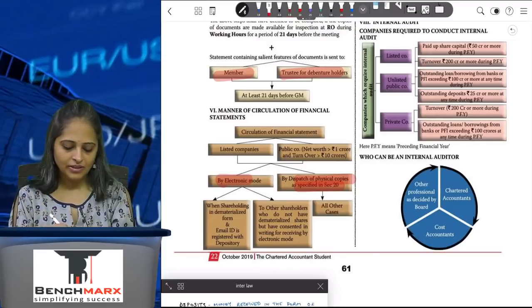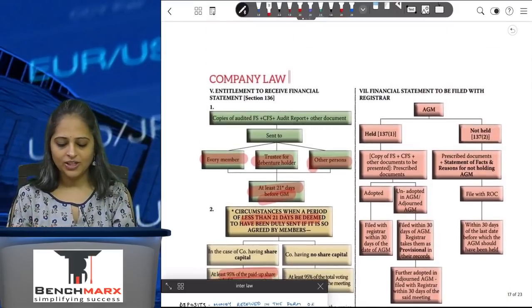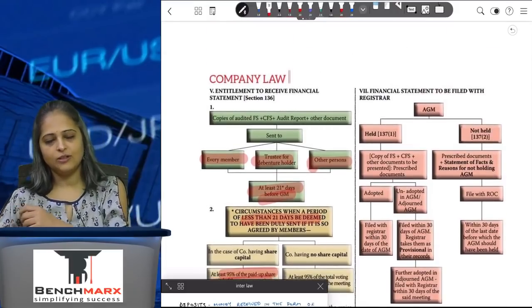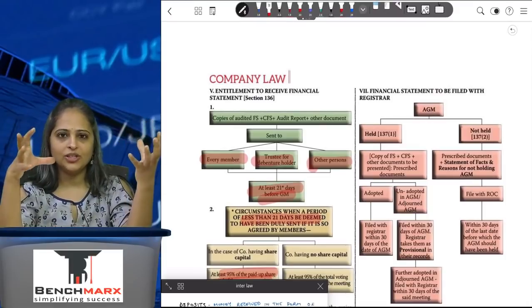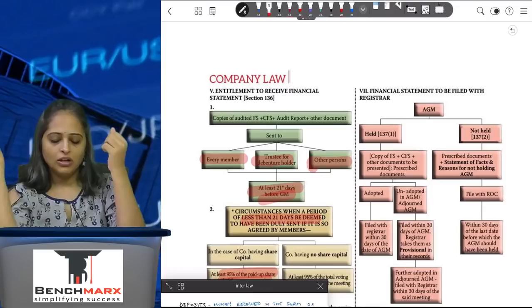Otherwise they will be given physical hard copies which will be sent to them. Now, financial statements to be filed with the registrar of the company. So once the financial statements are approved at the general meeting, you will have to file them with the registrar of companies.